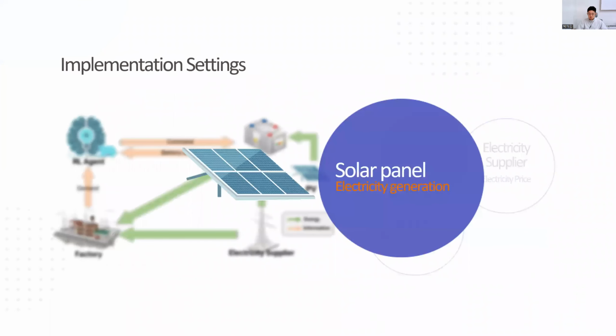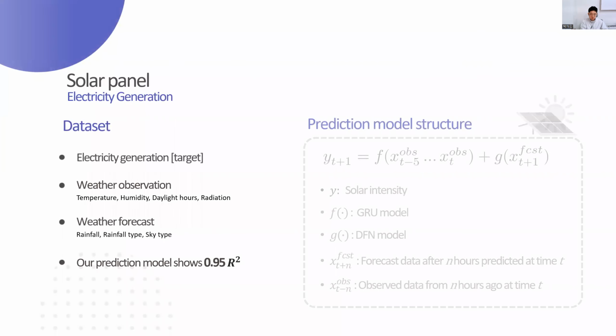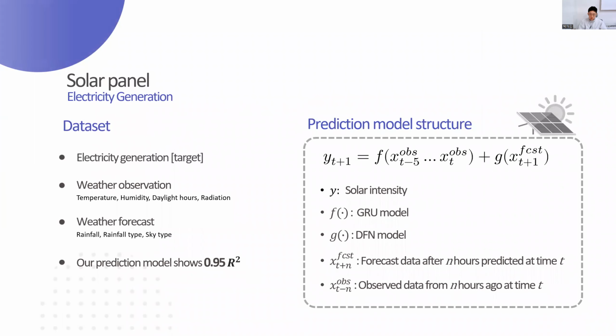And next is about the solar panel. We made a prediction model for the solar generation. We used the weather observation data and the weather forecast data. With the 5 hours of past observation data and the forecast data, we predict the solar generation 1 hour later. And our prediction model shows an R-squared score of 95%.